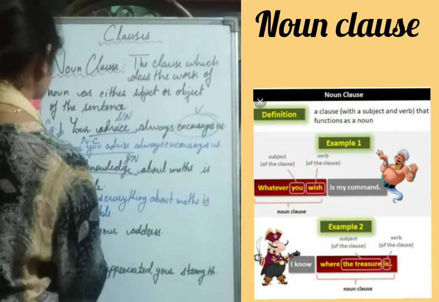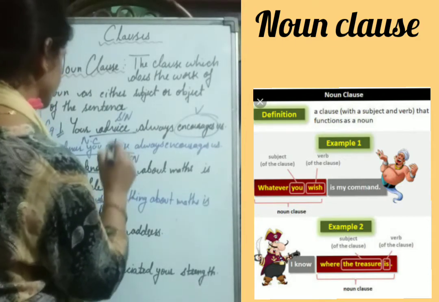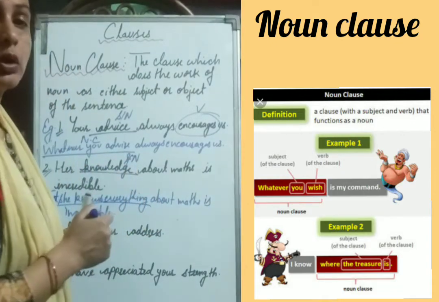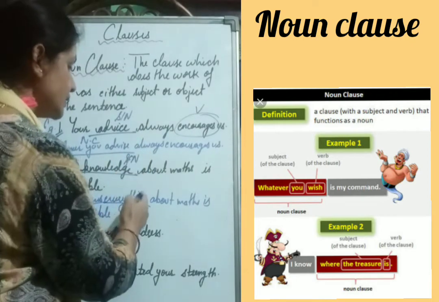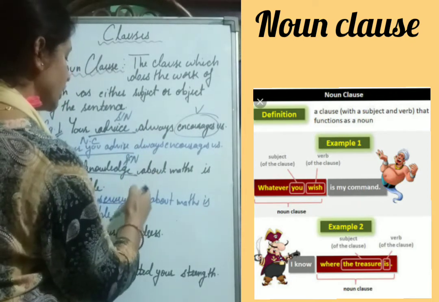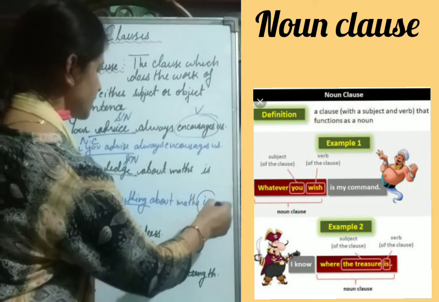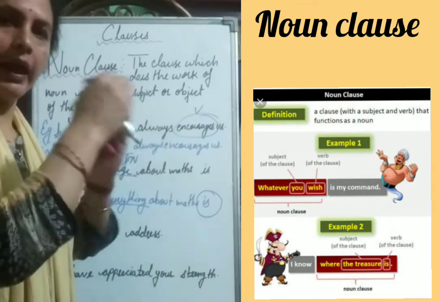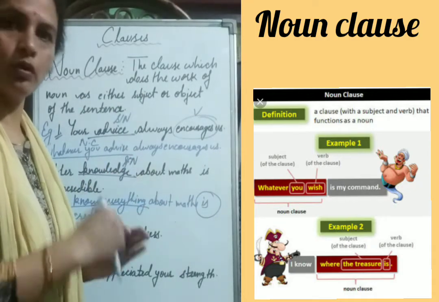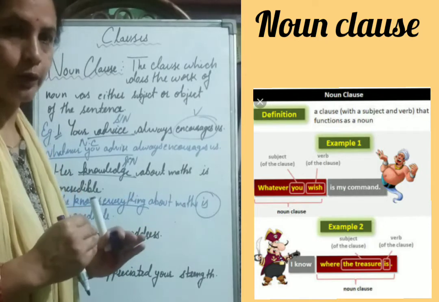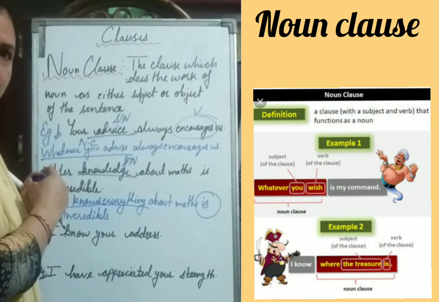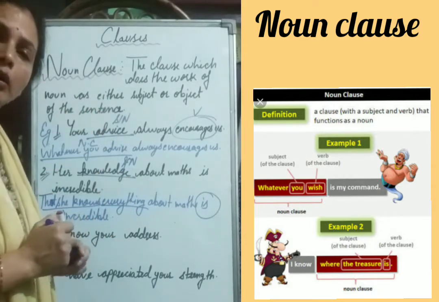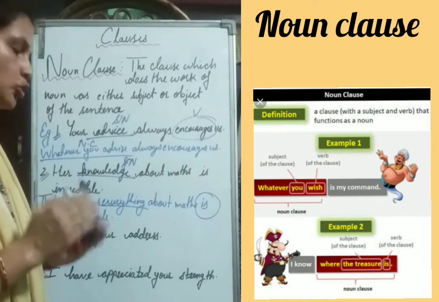Now, that she knows everything. This is a noun clause. And why is it a noun clause? Because we have written it before this helping verb is. So whatever acts as a subject before the verb, that we call noun clause. This noun clause has a subject here, a verb here, and an object here. So that's why it is a noun clause.